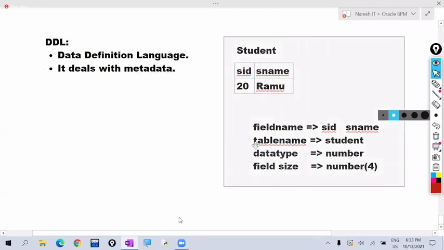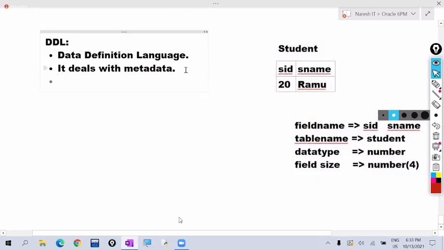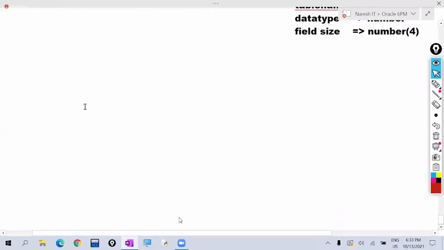For example, which commands come under DDL commands? Create command, alter command, drop, truncate, rename, flashback, and purge. Just now I have given the list. So why are we using these commands? For example, if a requirement is creating a table, then we use the create command. Whenever we create a table, we specify like this: create. For example, I want to create one table.